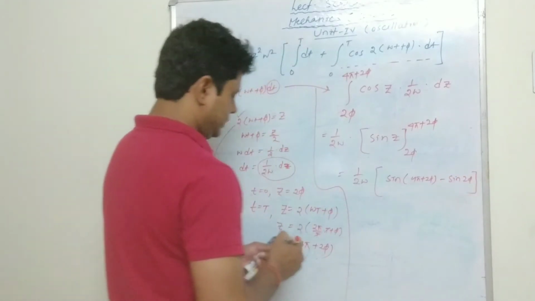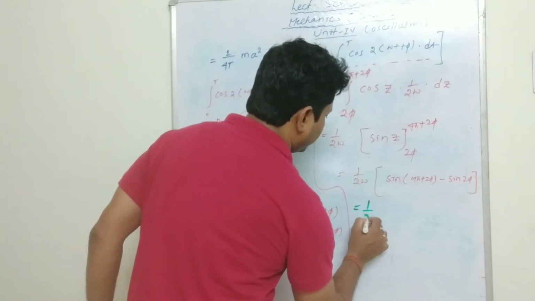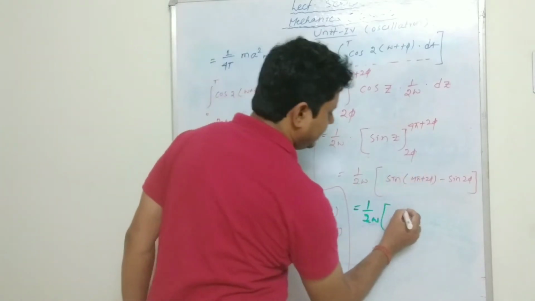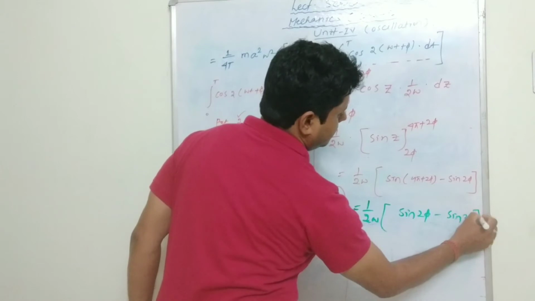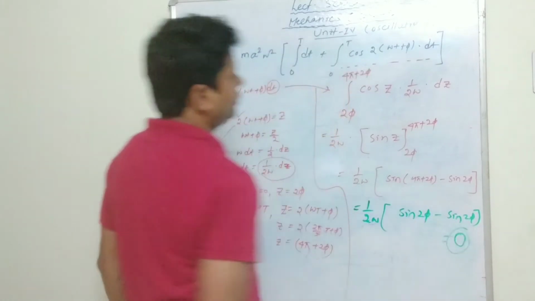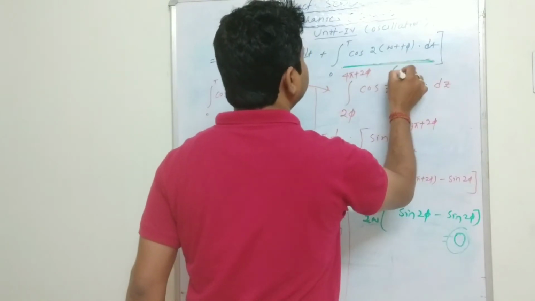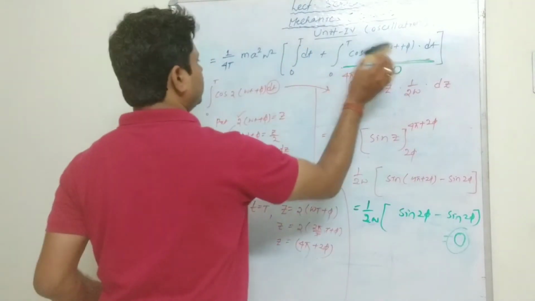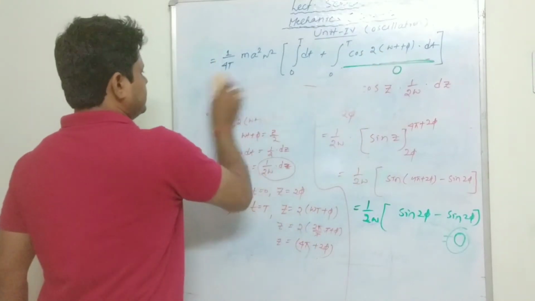Sin of 4 pi plus 2 phi is nothing but sin 2 phi, minus sin 2 phi, so we got 0. So this integral value will be 0. Now we are going to put the value 0 over there.